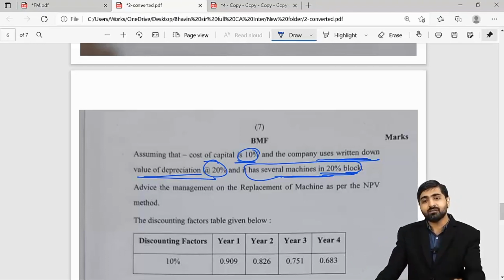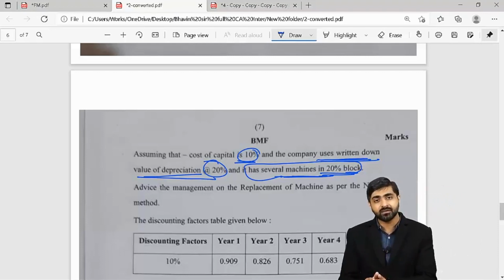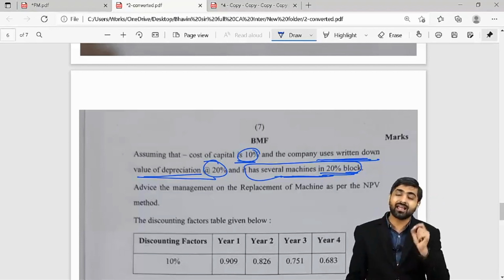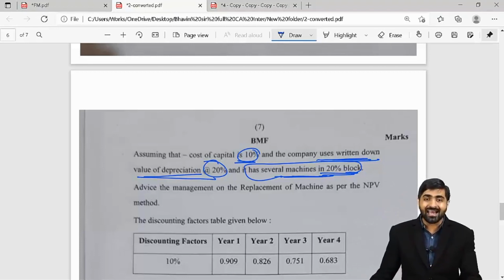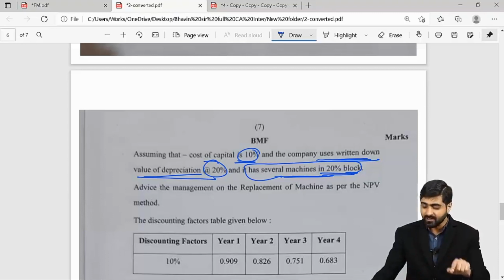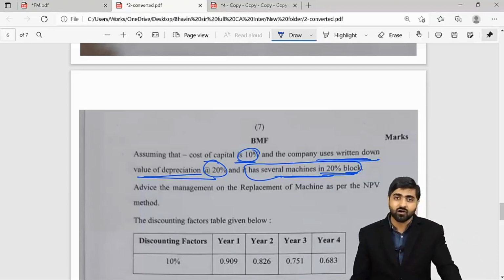But at the same time you have to remember here that whatever working capital you had invested in the beginning, that working capital will also be recovered at the end. So at the end of your 4th year, you are going to recover the amount of your working capital. So the incremental working capital which you had invested, you are going to recover it back, and you have the PV factors also available.